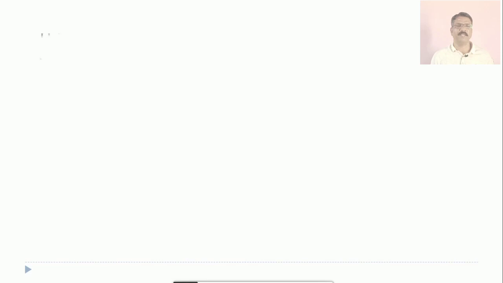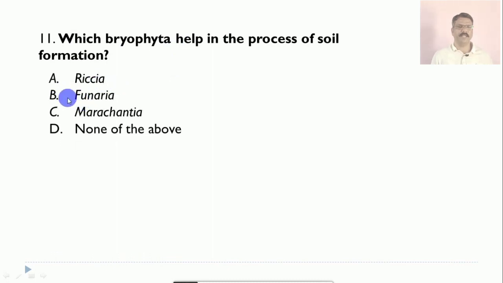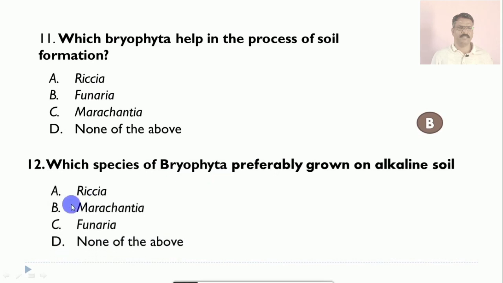Question number 11: Which bryophyte helps in the process of soil formation? The options are A. Riccia, B. Funaria, C. Marchantia, D. none of the above. The correct answer is B, Funaria is responsible for the formation of soil. Question number 12: Which bryophyte preferably grows on alkaline soil? The options are A. Riccia, B. Marchantia, C. Funaria, D. none of the above. The correct answer is once again Funaria, which grows preferably in alkaline soil.